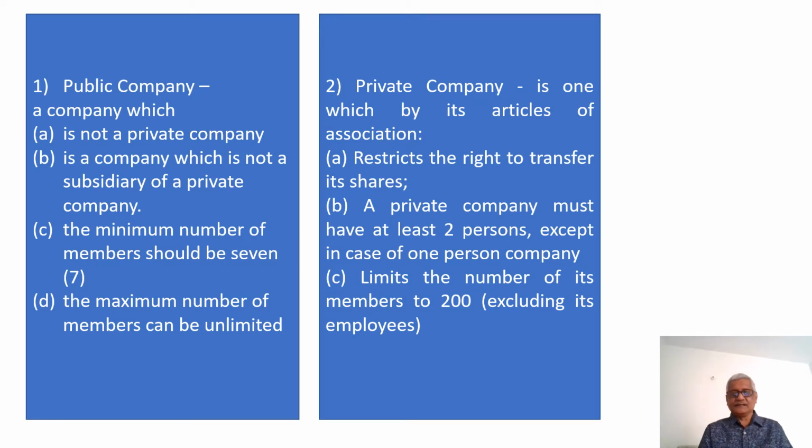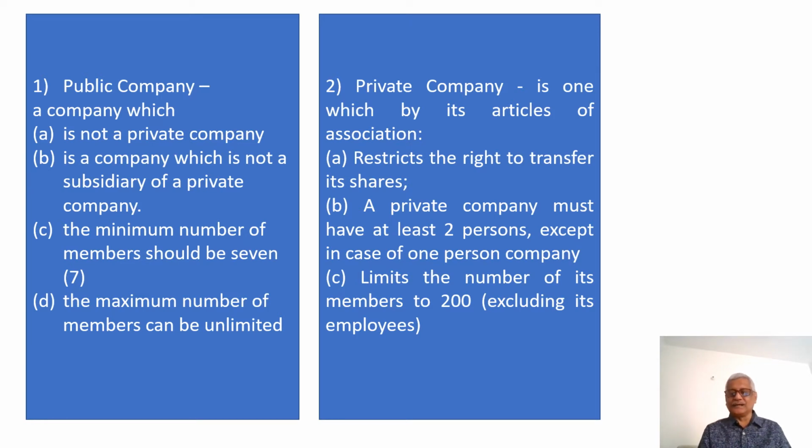It is a company which is not a subsidiary of a private company. The public company cannot be a subsidiary of another private company. The minimum number of members should be 7 in a public company. There is no limit for the maximum number of members in a public company.